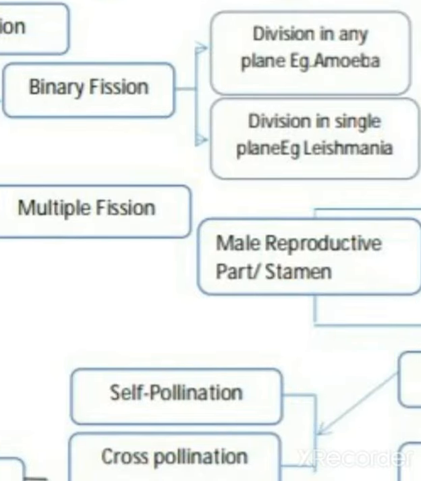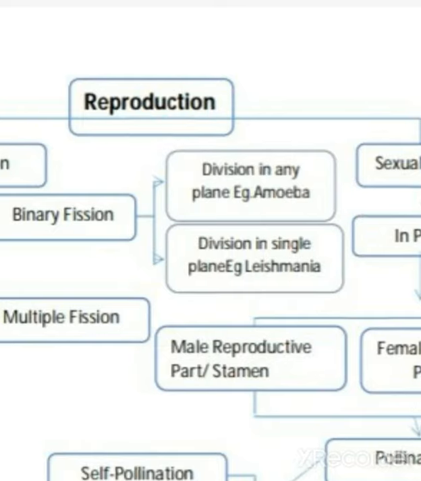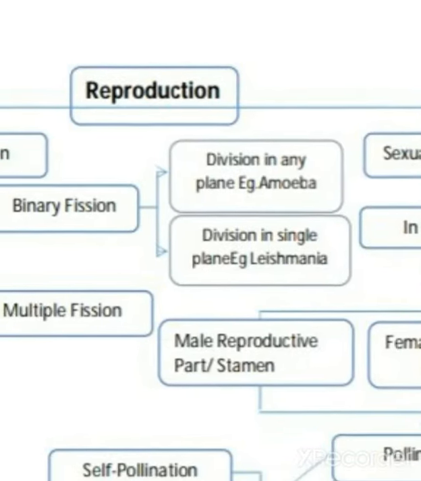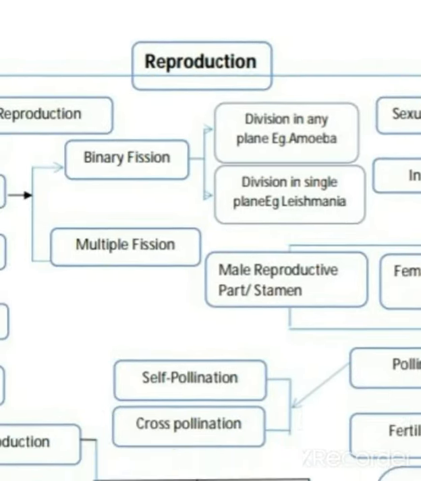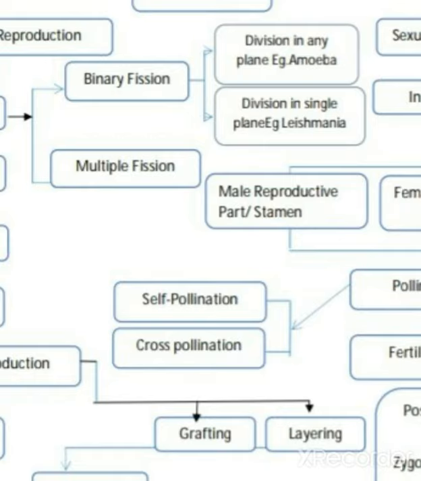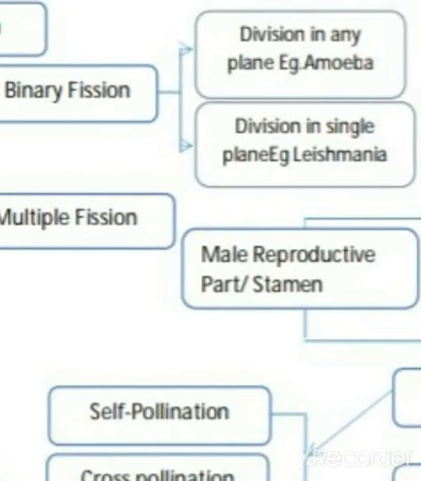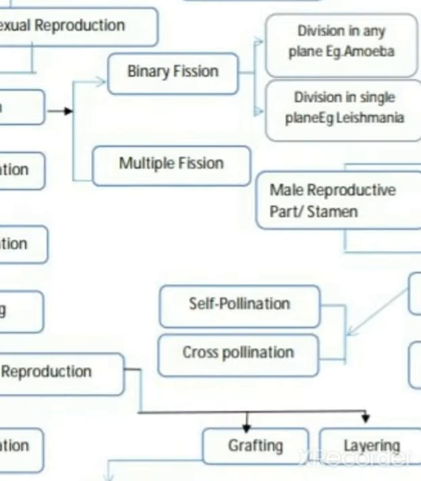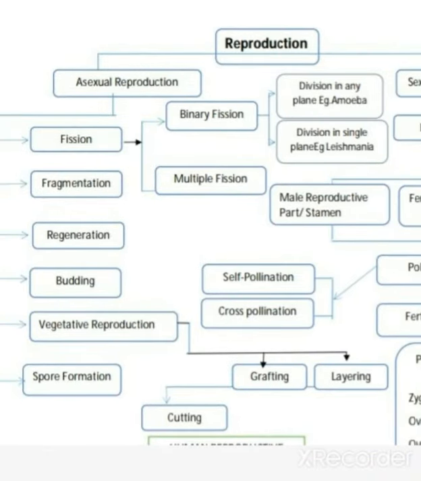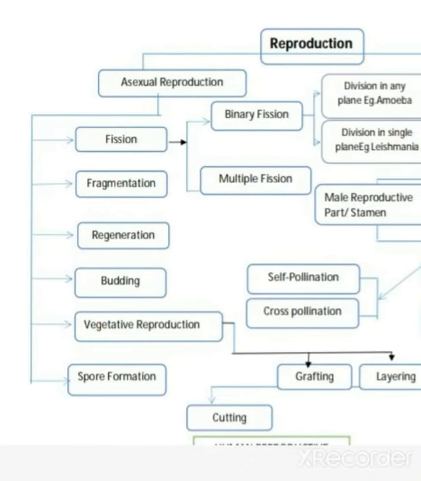But in the case of Leishmania and Euglena, they will divide only in a single plane. But anyhow, both are binary fission only. Next is multiple fission. We studied multiple fission in the case of Plasmodium as an example.